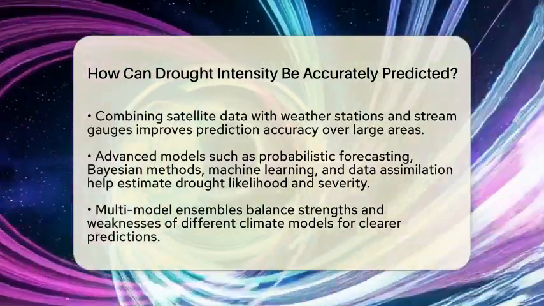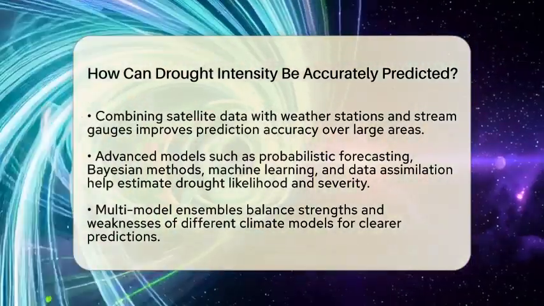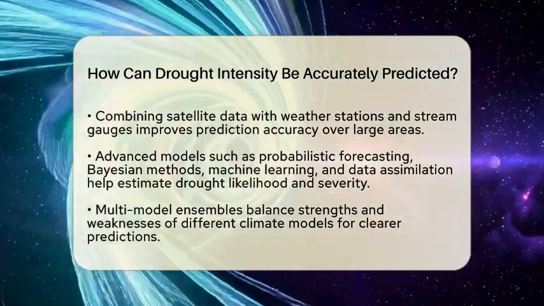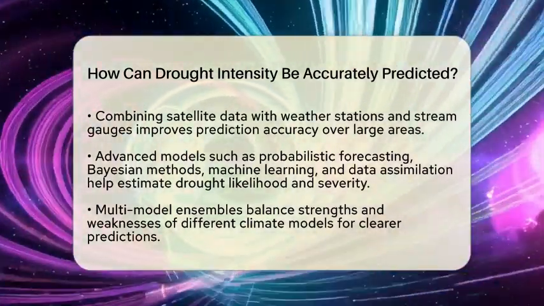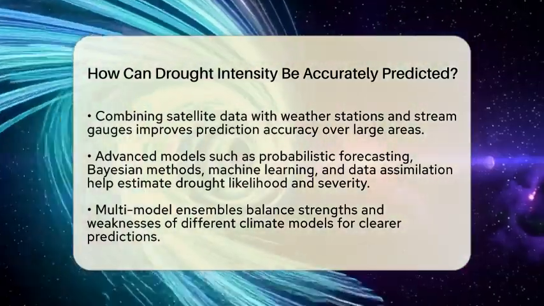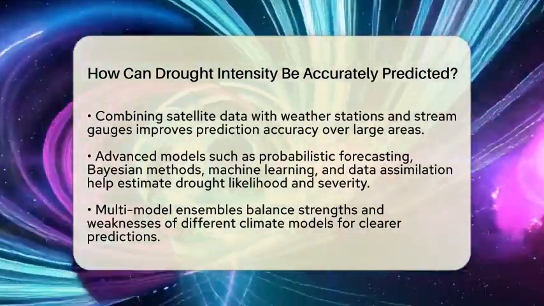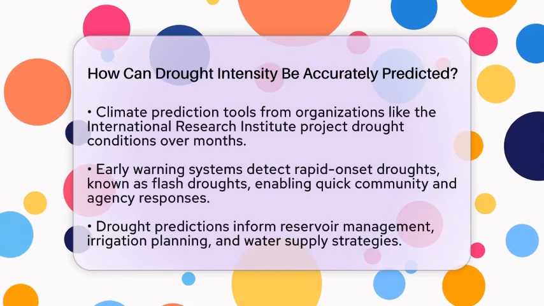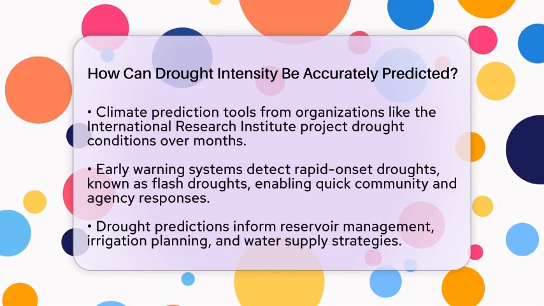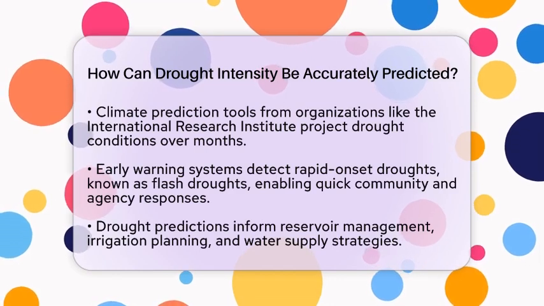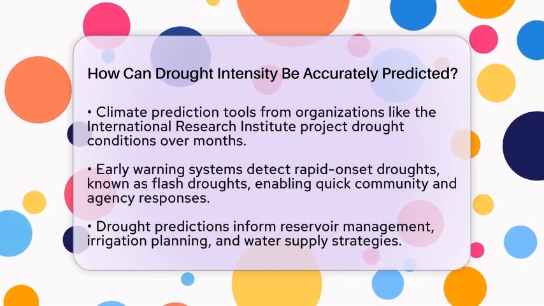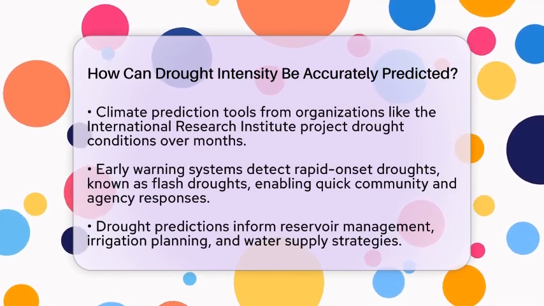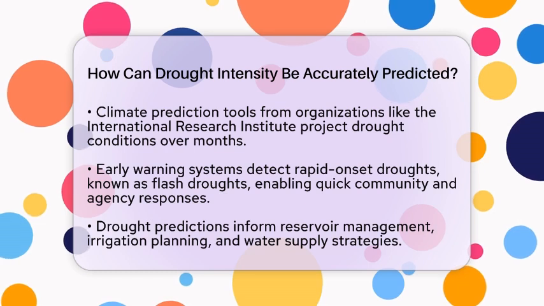Advanced models also play a big role. Probabilistic forecasting uses historical climate data, current observations, and climate forecasts to estimate the chances of drought happening and how intense it might be. Techniques like Bayesian statistics, machine learning, and data assimilation help manage uncertainties and improve forecast accuracy. Using multiple climate models together, called multi-model ensembles, balances out their individual strengths and weaknesses, giving a clearer picture.